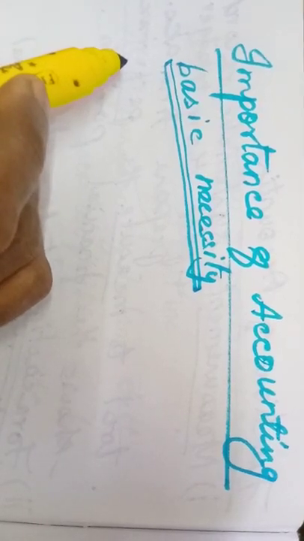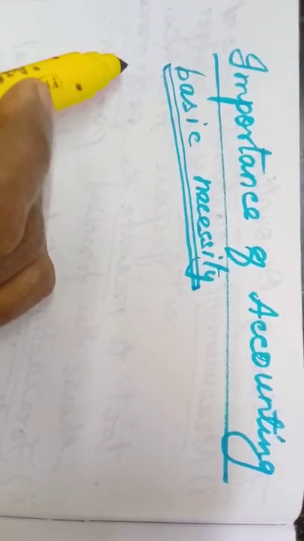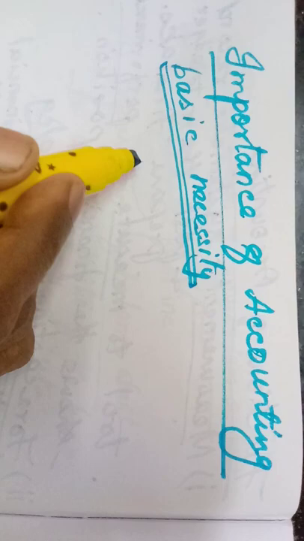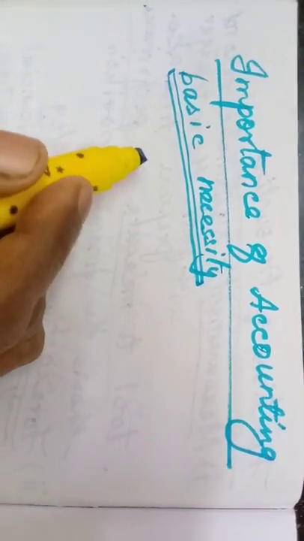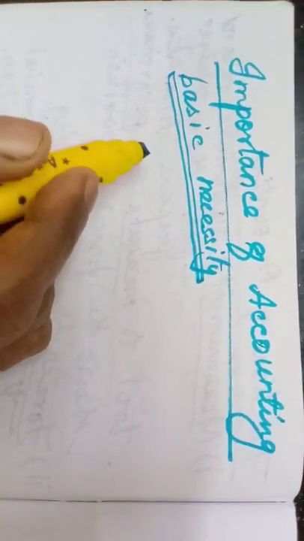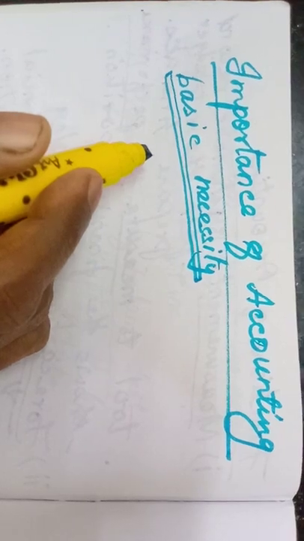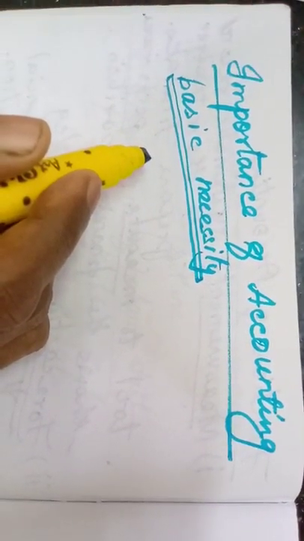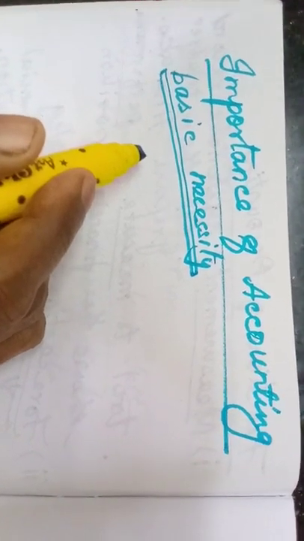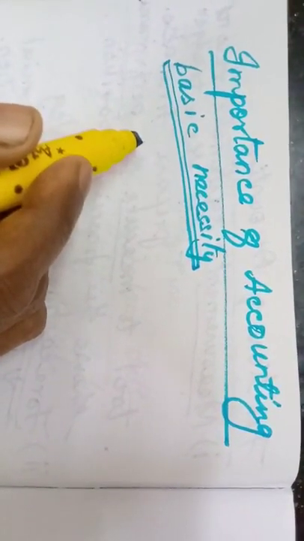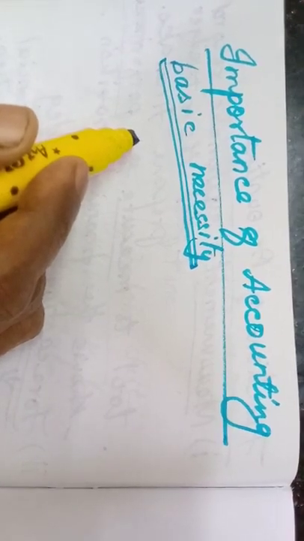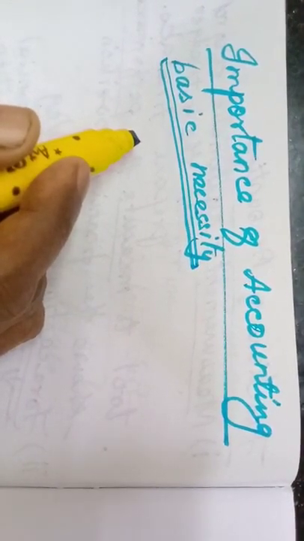And if he has introduced additional capital, introduced some money in the business, and in future someone asks how much you have invested, he may not be able to say actually how much amount he has invested, because the starting amount, the capital he may know, but the additional amount he has invested, and sometimes he might have withdrawn some amount from the business for his personal use.